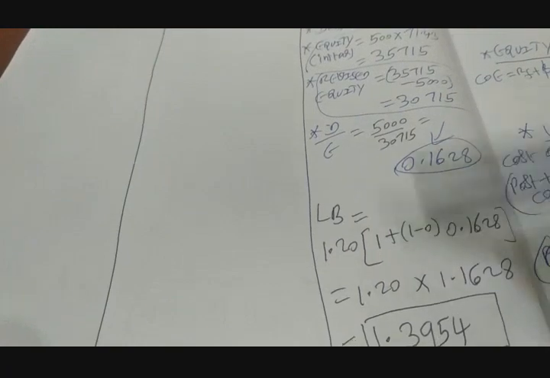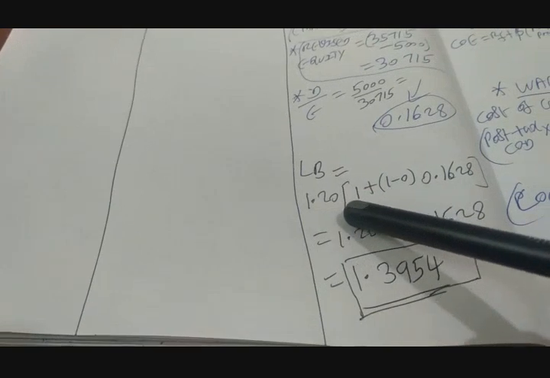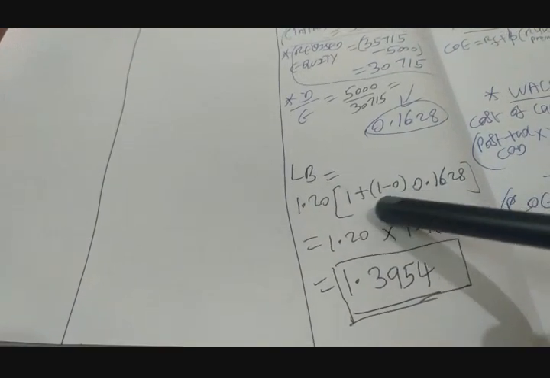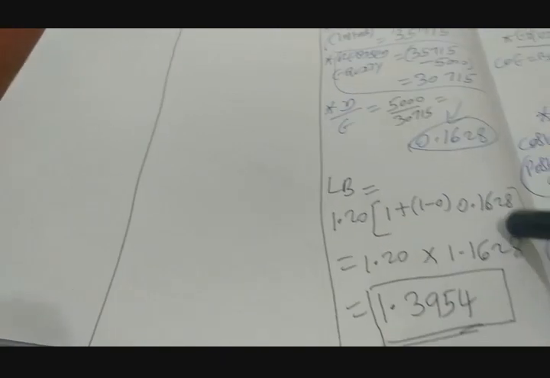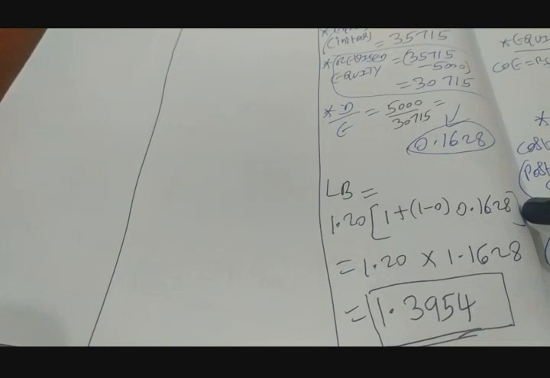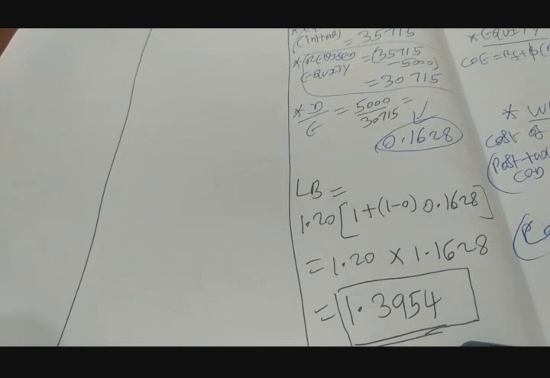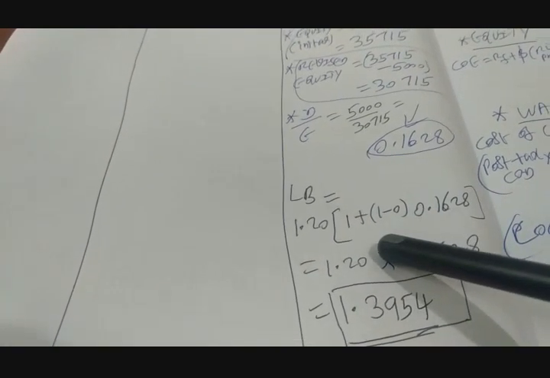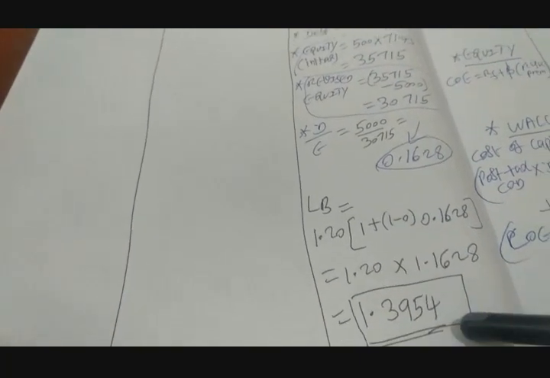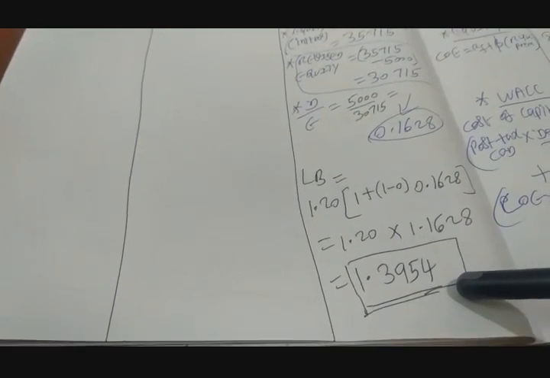Put this number in the levered beta formula: levered beta equals unlevered beta, that is 1.20, into 1 plus (1 minus tax rate), where T is 0, into D by E, that is 0.1628. So it is 1.20 into 1.1628, which gives us a levered beta of 1.3954. Earlier it was 1.20. Because of your borrowing, your risk is increasing by 0.1954. So more the borrowing, more is your risk. This is the answer for your second question.